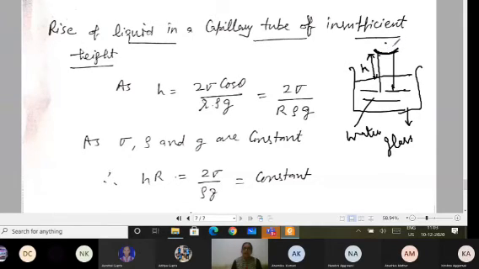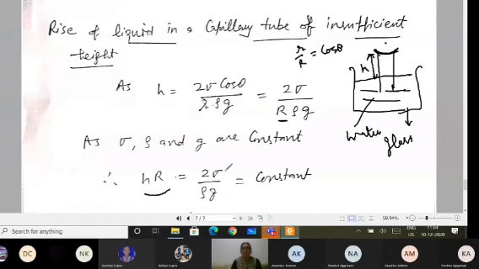That can be proved mathematically also, because I have taken the formula derived for the height of the liquid h, that is equal to 2 sigma cos theta upon r rho g. I have seen small r upon capital R equals cos theta. So I can replace r upon cos theta by the radius of the meniscus, so capital R is the meniscus radius. From here you can write hR equals 2 sigma upon rho g.